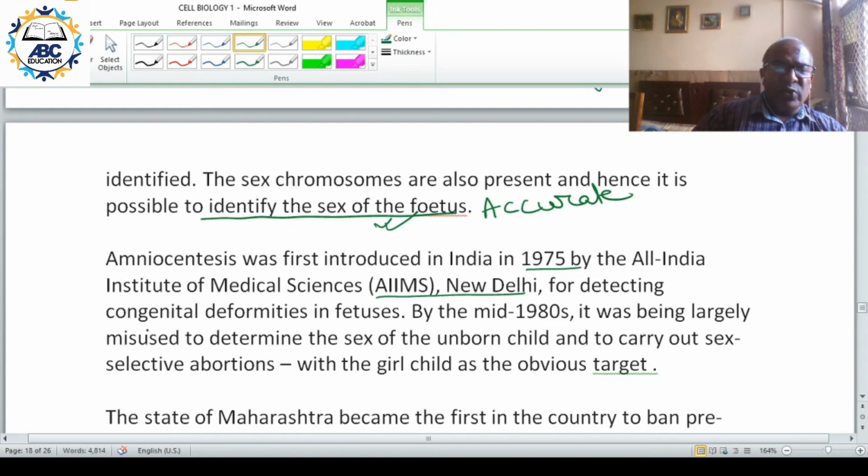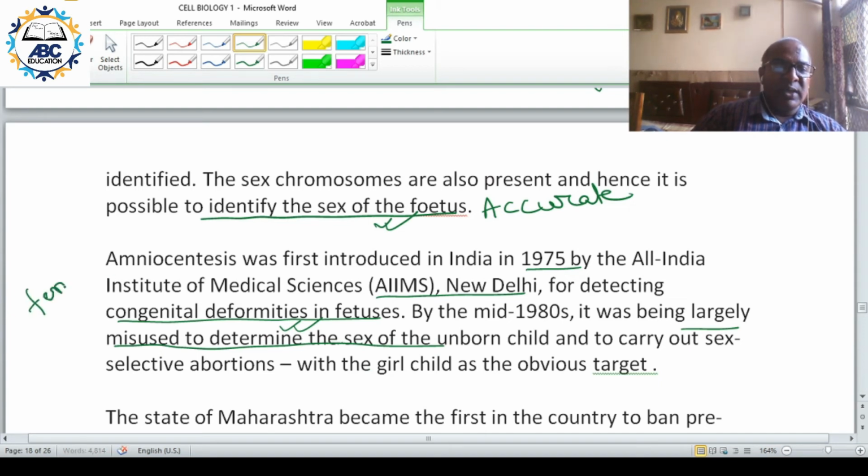The purpose was to find out the congenital or genetic deformity or genetic disease in the fetus. But by the mid-80s, it was largely misused to determine the sex of the unborn child and carry out sex selective abortion. This was the typical case of female feticide.